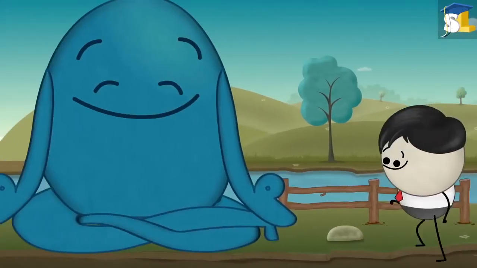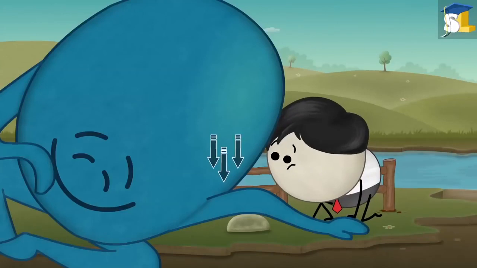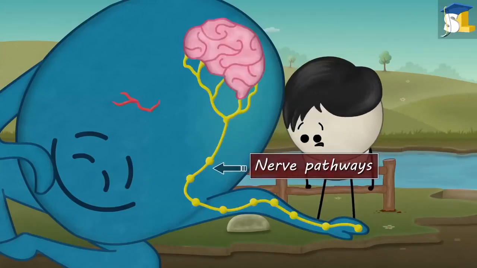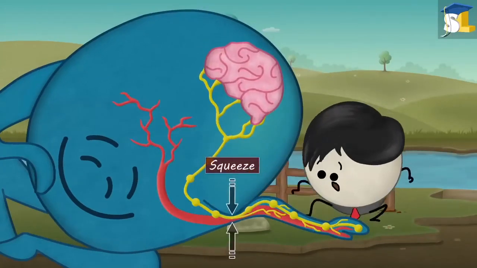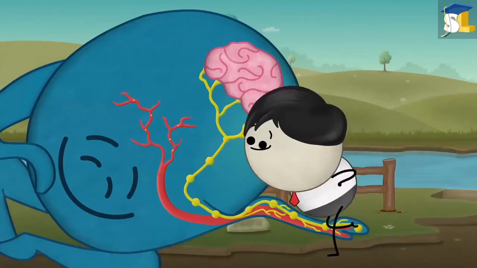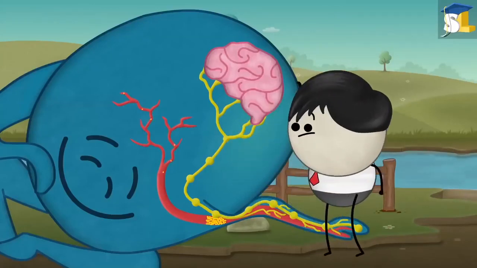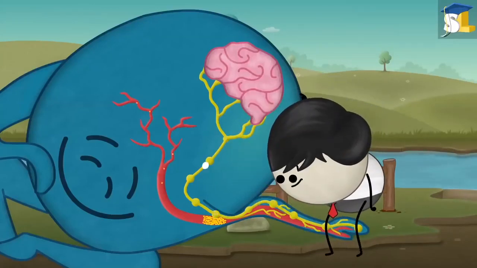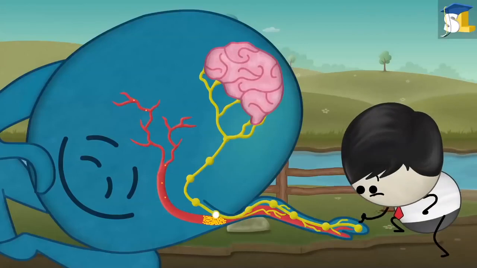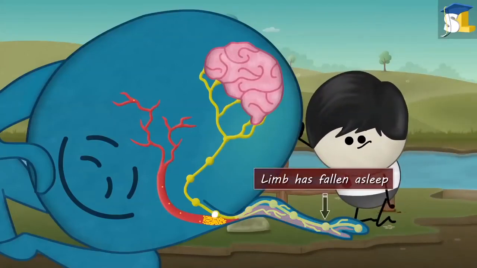Yep. However, when we cross our legs or sleep on an arm for very long, we apply pressure, causing the nerve pathways in its surrounding arteries to squeeze. Oh. Hence, the nerves do not work properly and the arteries cannot supply required nutrients to the nerves. As a result, the signals sent by our brain do not reach the limb. Thus, we cannot move it. So, we say that our limb has fallen asleep.